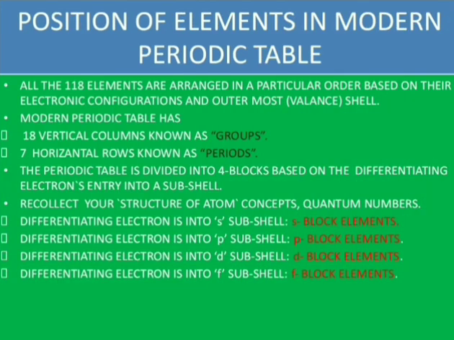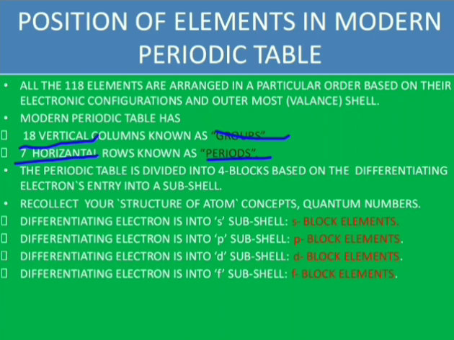Now coming to the modern periodic table. As in Mendeleev's periodic table, the modern periodic table also consists of groups and periods. Here 118 elements are arranged in increasing order of their atomic numbers. Here they consist of 18 vertical columns known as groups and 7 horizontal rows known as periods.